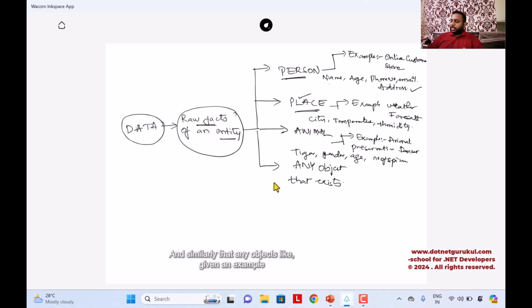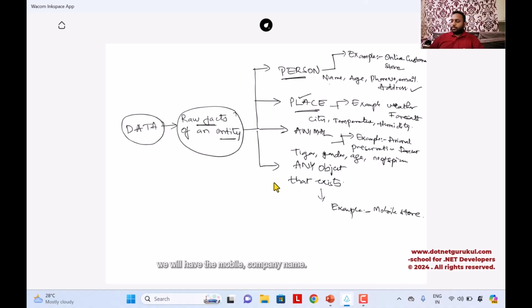And similarly, take any object, for example a mobile store. When you visit a mobile store, you have the company name, the model name, and some specifications in terms of storage or RAM, etc., right?